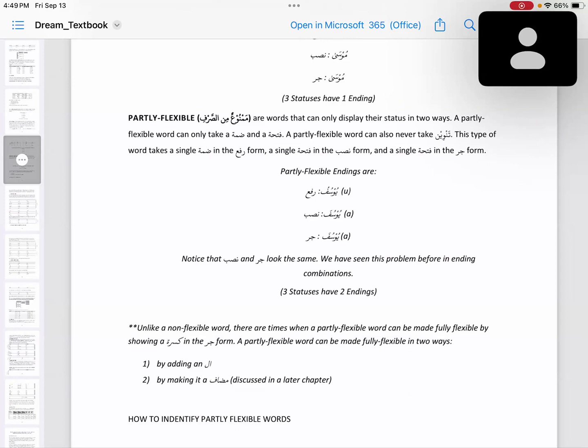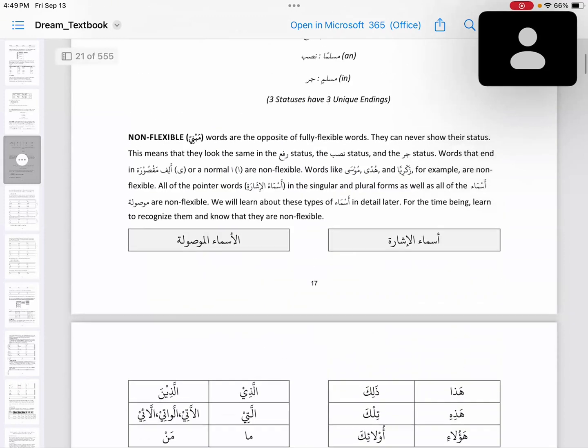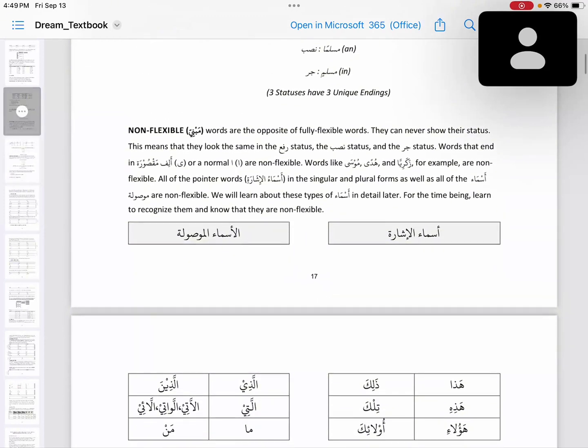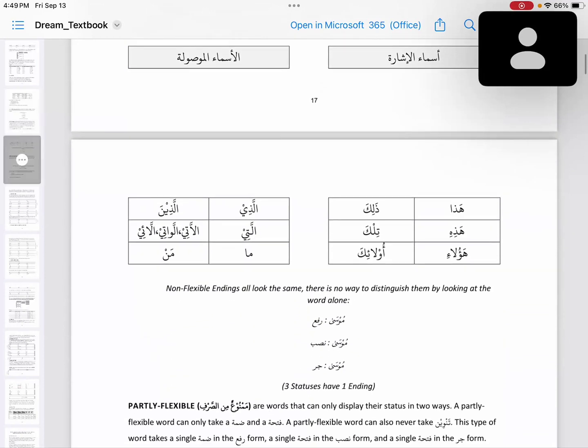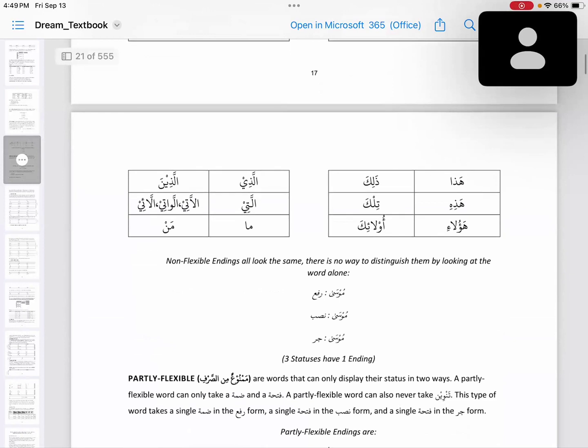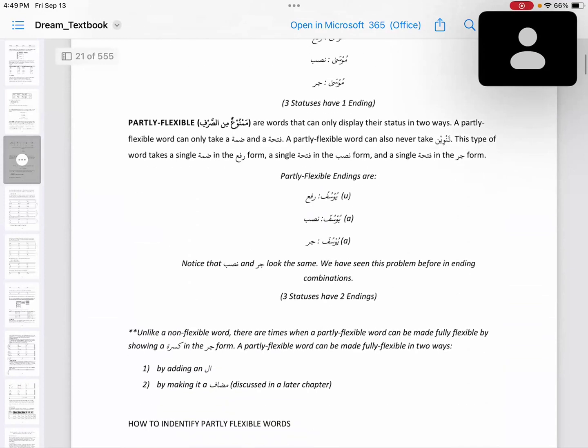Fully flexible words will show all three different status and they will have tanween. Non-flexible words will not show any status. They will be exactly identical in all three status. It is very difficult to distinguish just by looking at them what their status is. And partly flexible, mamnu min as-sarf, are words that can only display their status in two ways, and they don't have tanween. Yusufu, Yusufa, Yusufa. Yusufu is rafa, Yusufa is nasab, Yusufa is jar.